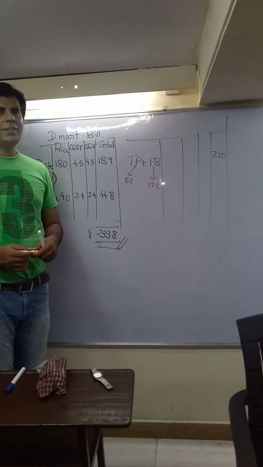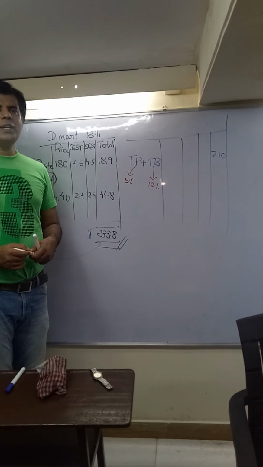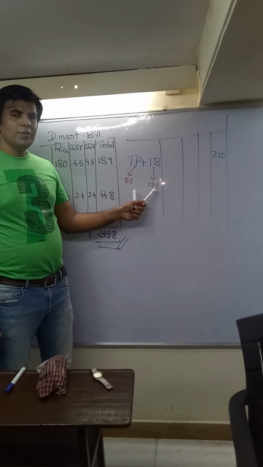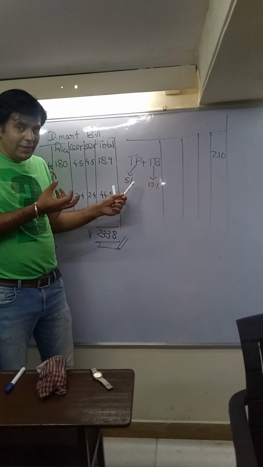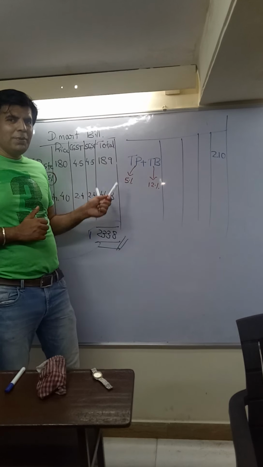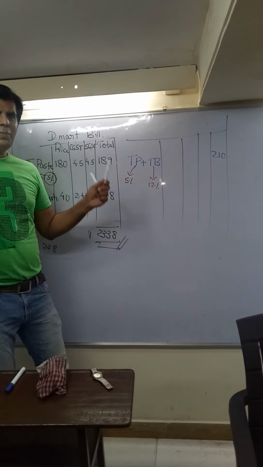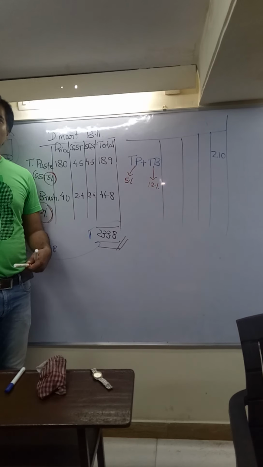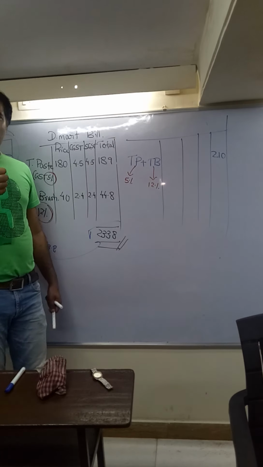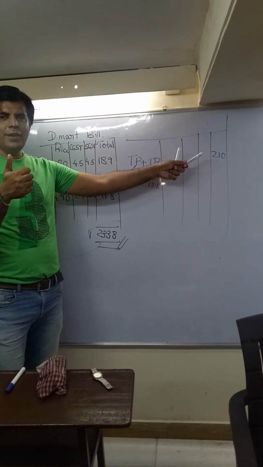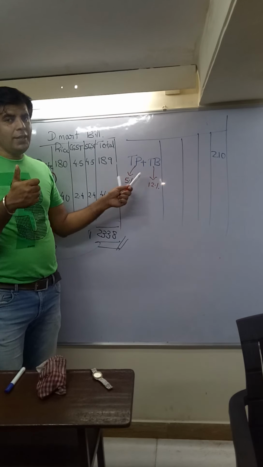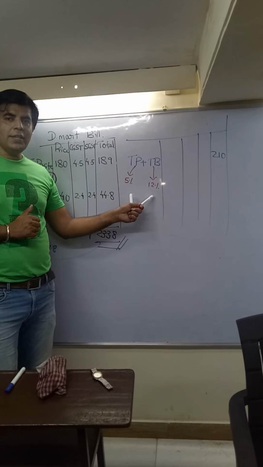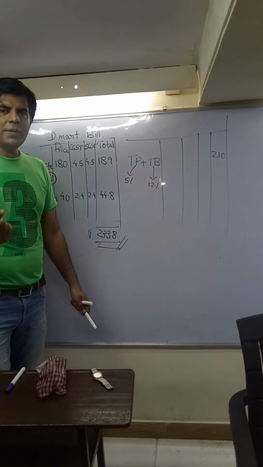Now the question, when the government is going to collect GST, at what rate will it collect? Is it at the rate of 5, 12, or 5 plus 12, 17, or the average? 5 plus 12, 17 divided by 2, 8.5. Now there arises a confusion. Confusion number one, is this 210 price including 5% GST? Then this price would have been 105. Is this price including 12% GST? Then this price would have been 112%.